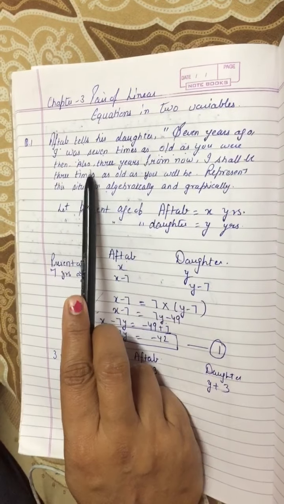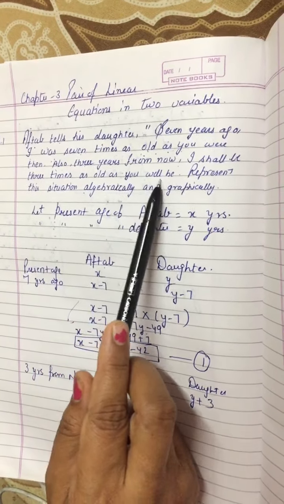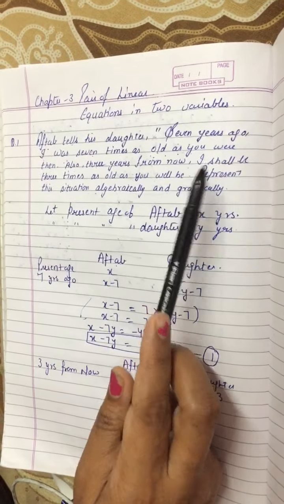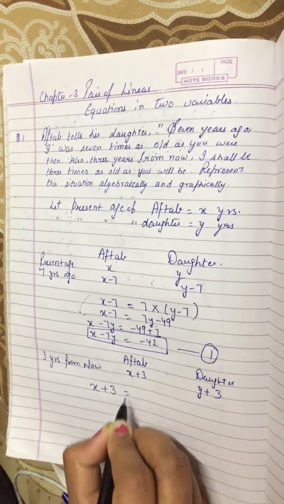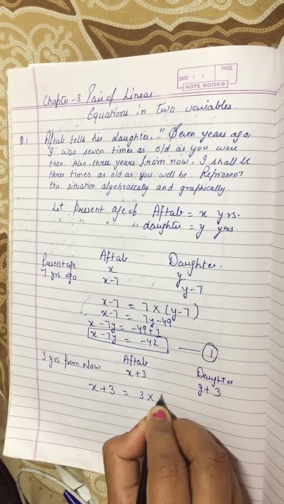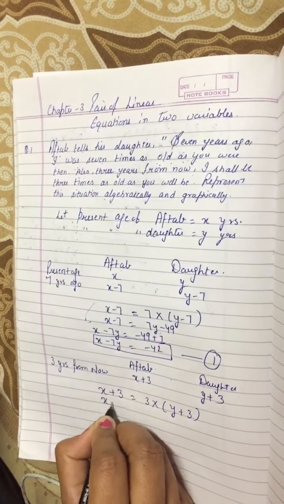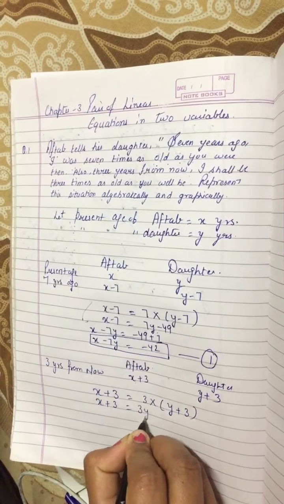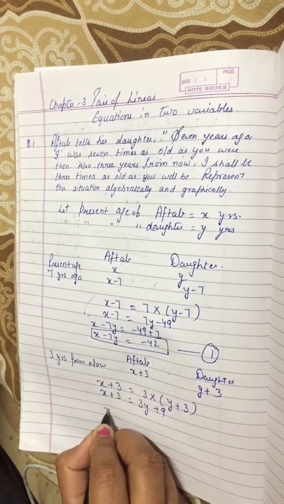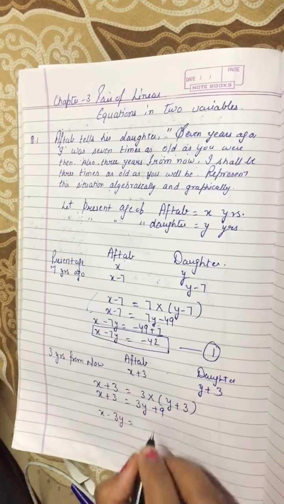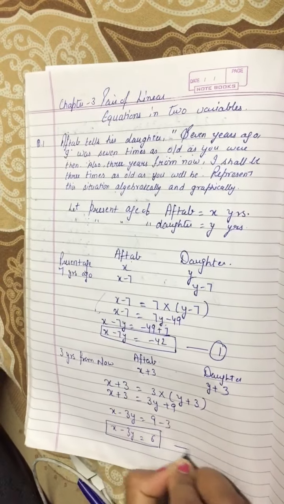So according to that, also 3 years from now, I shall be 3 times as old as you will be. Talking, I means Aftab. Aftab is talking about himself. So Aftab is x plus 3. 3 times means 3 multiplied by the age of the daughter, y plus 3. Open the brackets: x plus 3 equals 3y plus 9. Take the constant on one side and the other terms on the other side: x minus 3y, and when 3 comes on this side, 9 minus 3. x minus 3y equals 6. This will be the equation number